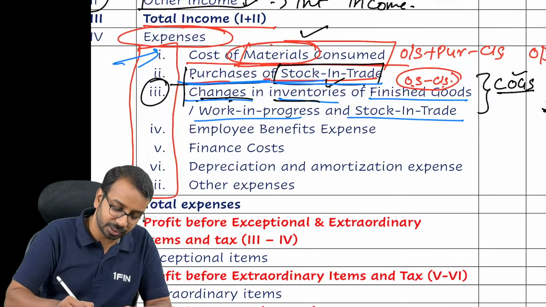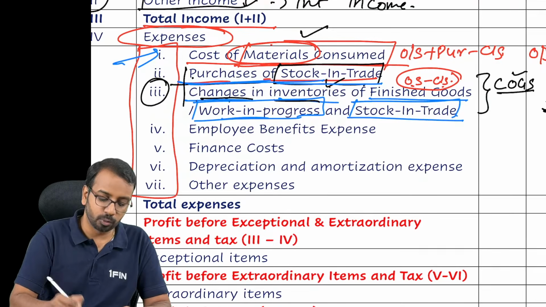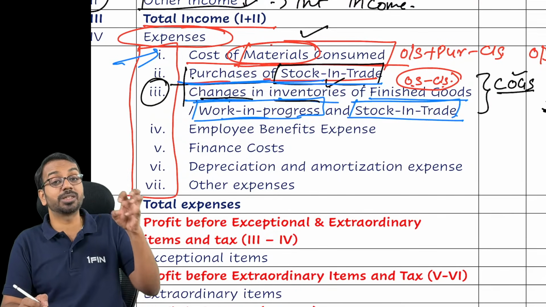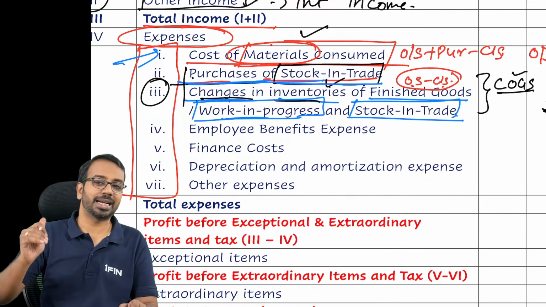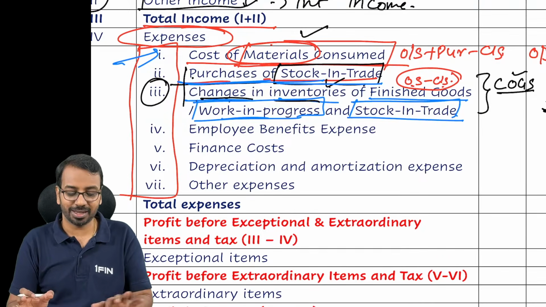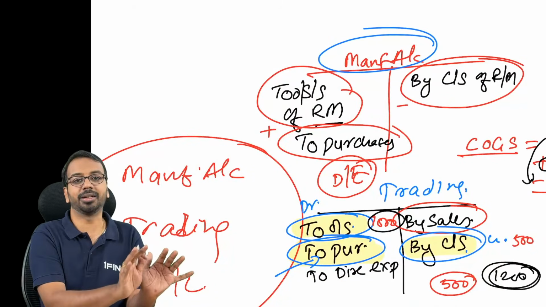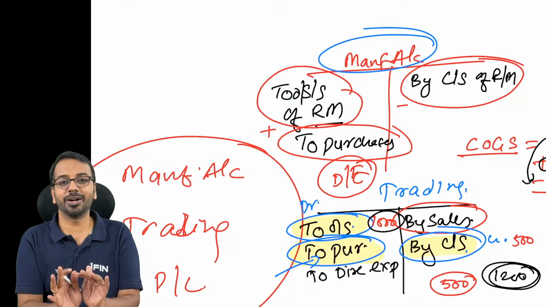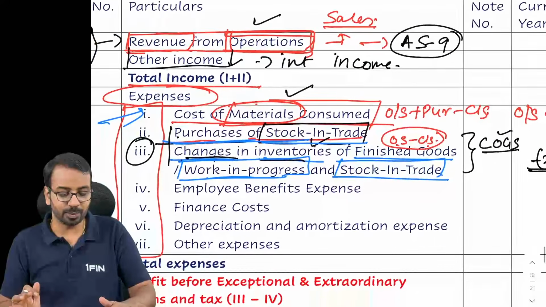after that, there is also something called changes in WIP and stock in trade. Stock in trade is like finished goods. And WIP changes is if something was in work in progress at the beginning and if something is in work in progress at the end, what is the difference of that? This we used to put in the manufacturing account earlier in a sole proprietorship. Here we will show that in the P&L itself.